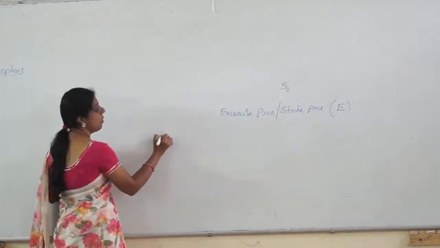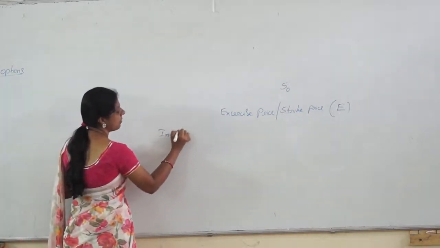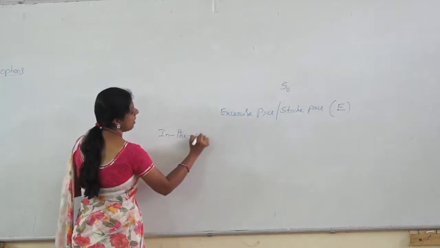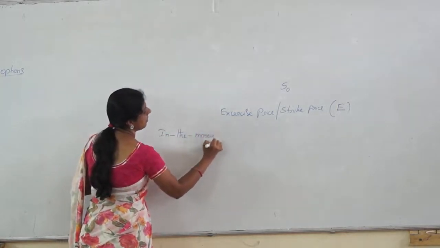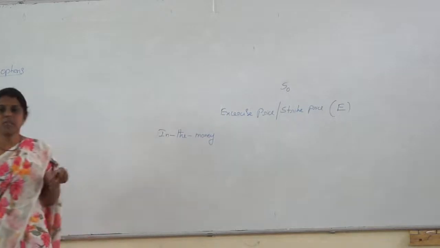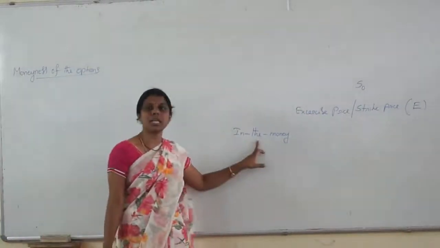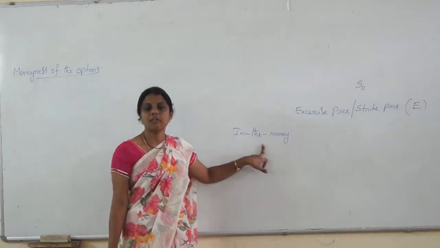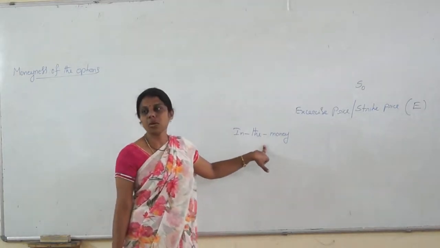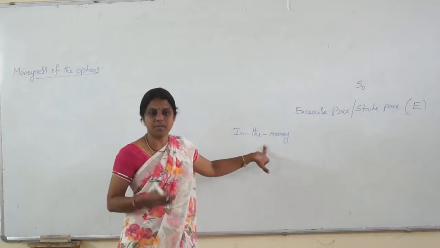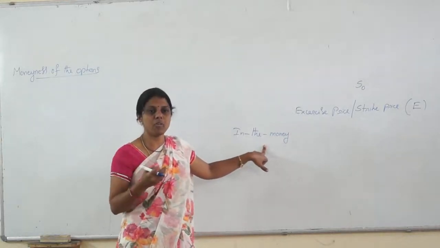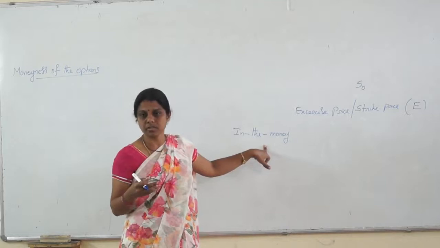When we say the option is in the money, whether it is a put option or a call option, it means the buyer of the option receives some amount, which means he gets profits.